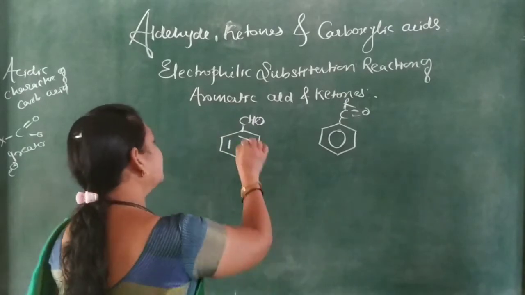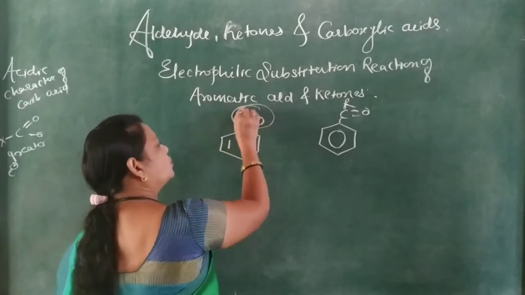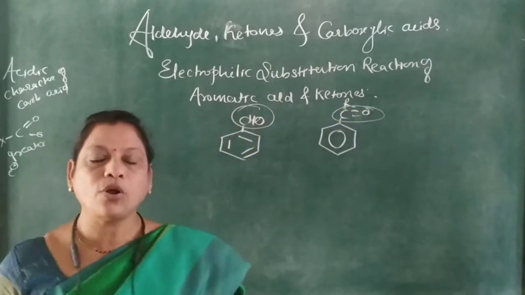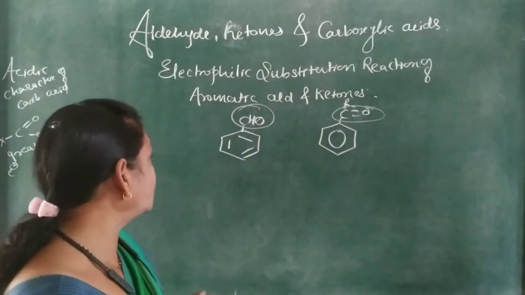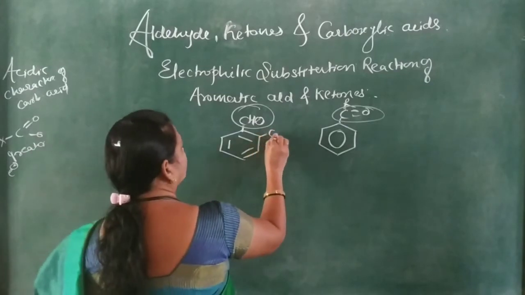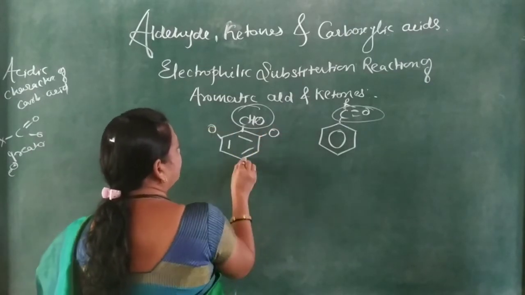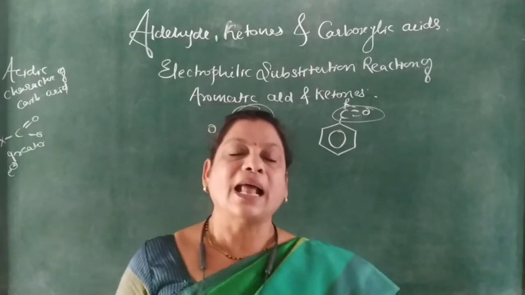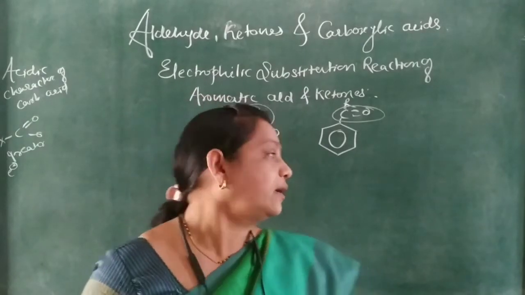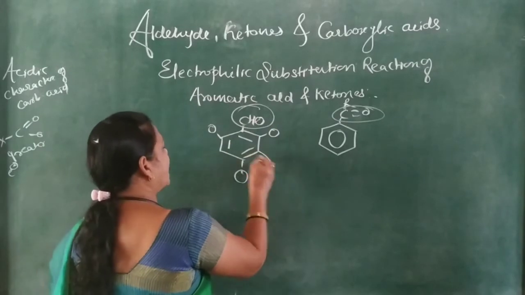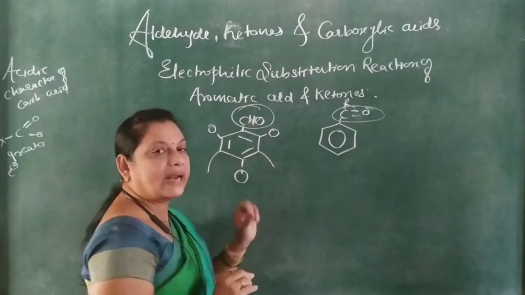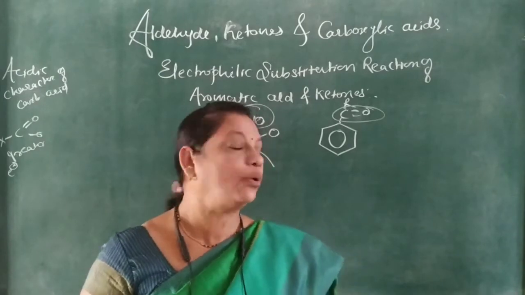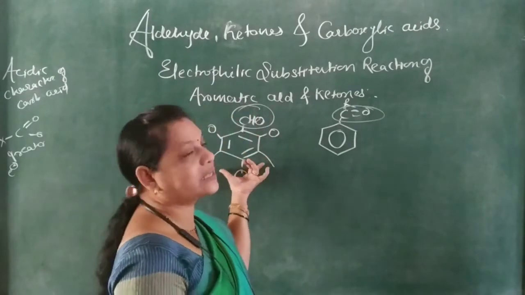Because of this carbon atom, this CHO group or CO group is an electron withdrawing group, and because of that the ortho and para positions are deactivated. As these are deactivated, on nitration or electrophilic substitution of aromatic aldehydes and ketones, meta products are obtained.